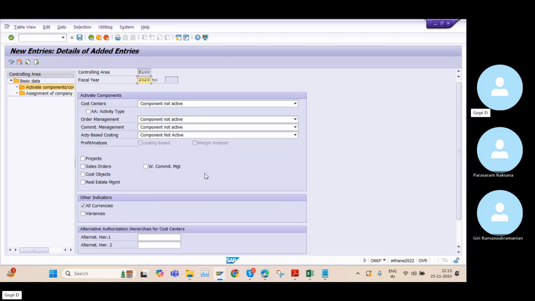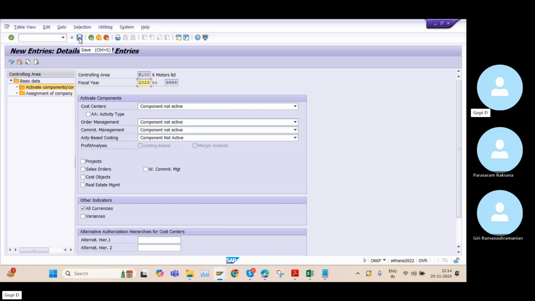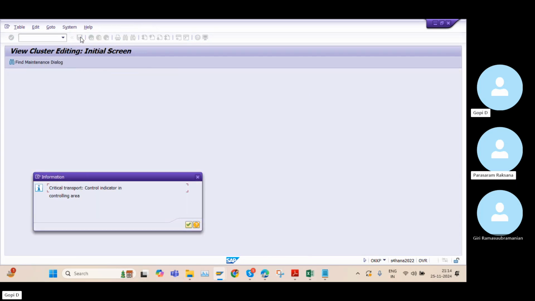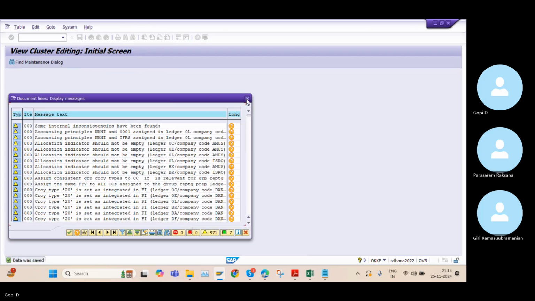That is the client's choice. If the client wants to activate the cost center, then we need to select this component active. And if the client doesn't want to activate the controlling, we just need to maintain these values like this only, click on enter and click on save. So right now I don't want to activate any cost centers, and click on save.